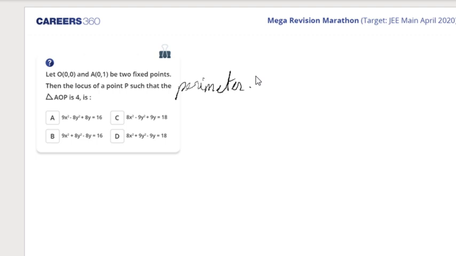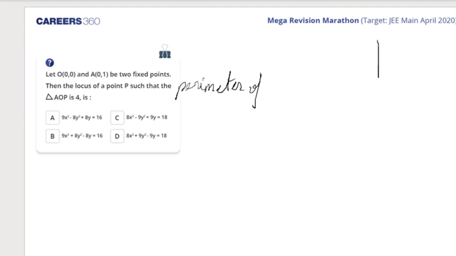Such that the perimeter of triangle AOP is 4. You'll be able to get it. This question is a little calculative. It should be C. Okay, let's check it out. So we have the length of the sides of the triangle.